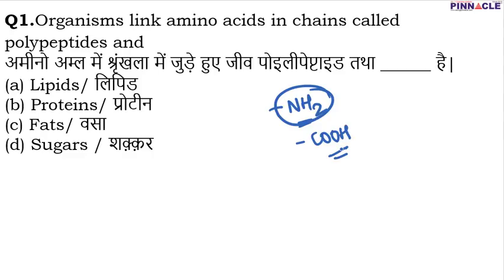And a polymer of amino acids is known as a polypeptide, and a big chain, or in fact you can say that the protein, is made up of long chains of amino acids. So all in all, when amino acids link into a chain, they form a polypeptide. When many polypeptides link together, they form proteins. Therefore for question number 1, B is going to be the correct option. Now coming to question number 2.